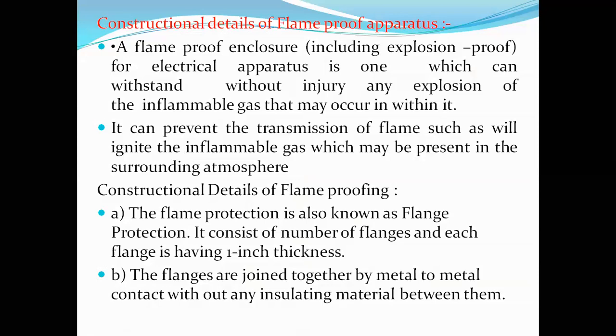A flame-proof enclosure, including explosion-proof for electrical apparatus, must be robust in construction, so that it can withstand without injury any explosion of inflammable gas that may occur within it. Inside the apparatus, in case any explosion occurs, it can still withstand.